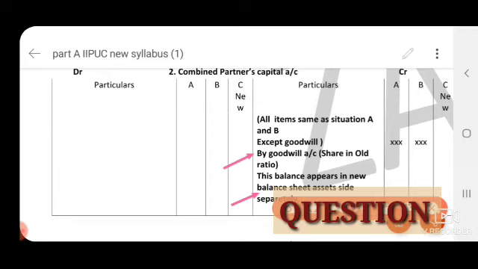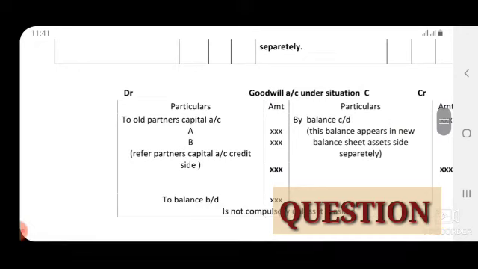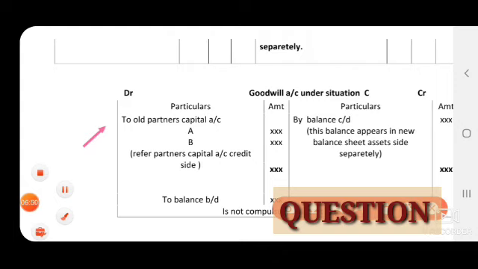Next, this is the goodwill account under case 3, that is situation C, old partners' capital account, in old ratio we have to share. Already this goodwill we have shared under the partners' capital account credit side, so here the debit side, and this balance you have to close here. So this balance transfers to the balance sheet, where we show it on the asset side separately.